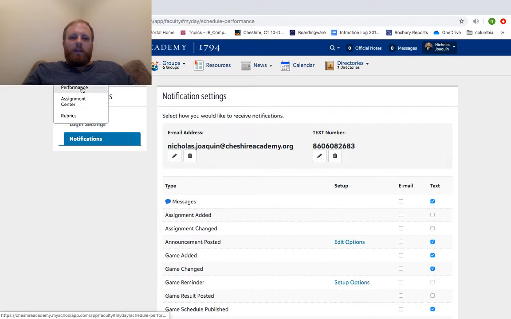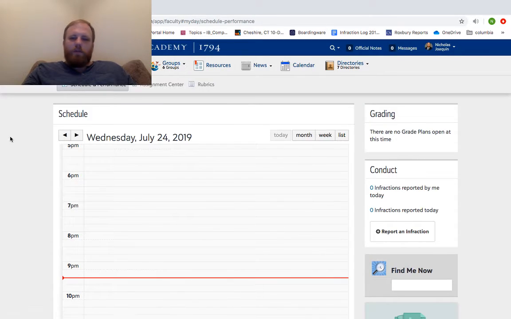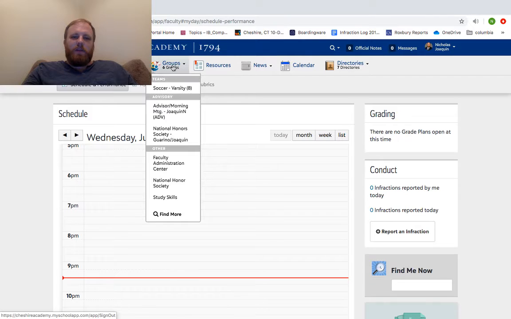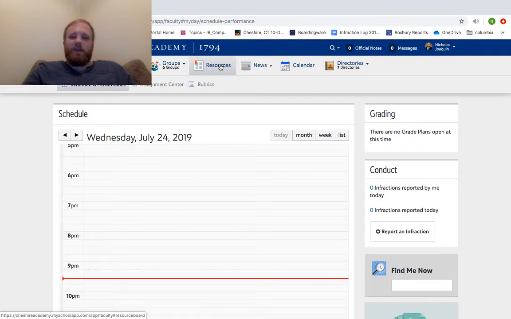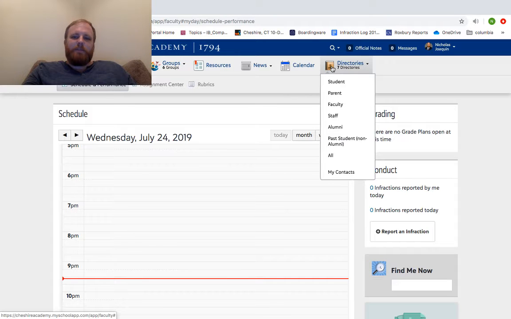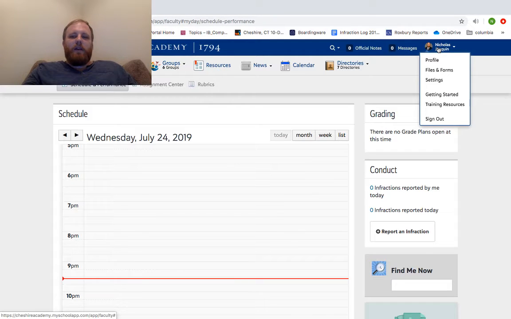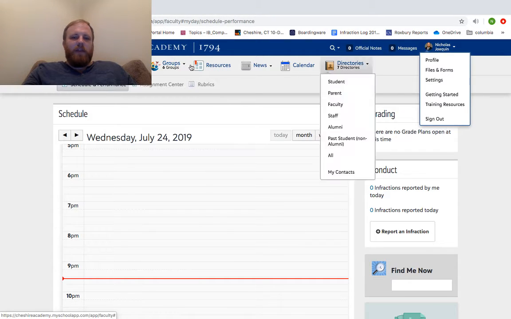But again, a quick run through a portal, a 1 minute run through a portal here. Main page, attendance goes here, all your classes are here. Groups are here, resources. If you're not really sure where something is, ask around, but then yeah, resources probably has the download. Directory here for accessing stuff, official notes, you gotta stay on top of sending those and reading those. Messages the same. Profile and your settings can all be taken care of now.